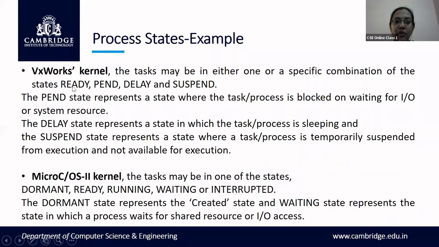Same over here also. When the process in the VxWorks kernel can acquire the memory as well as the CPU, then that process is said to be in the ready state. Now, once it is in the ready state, it can move directly to the running state. Running state is also combined with the ready state only.